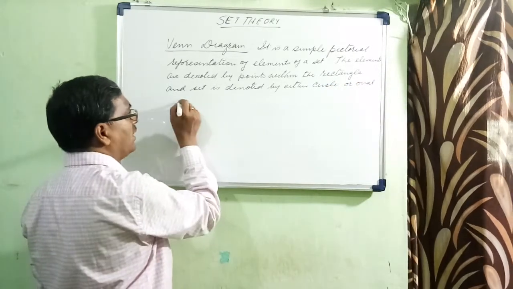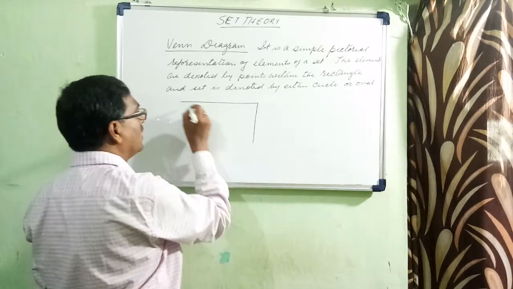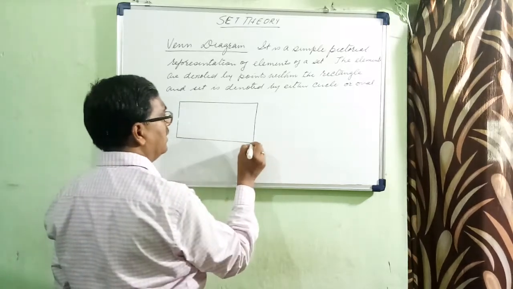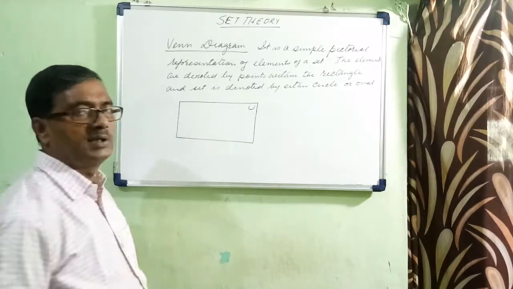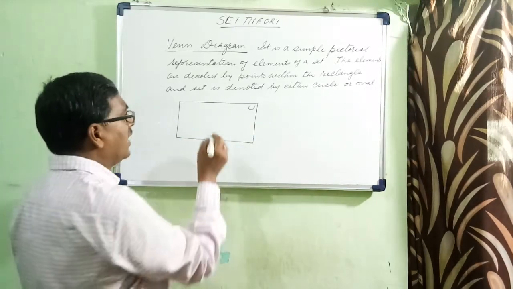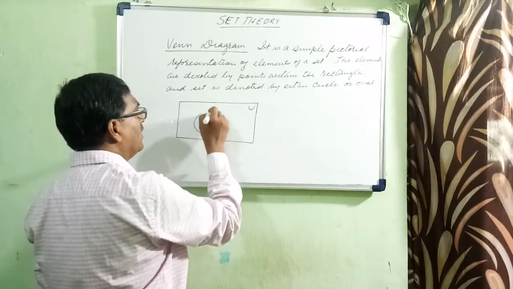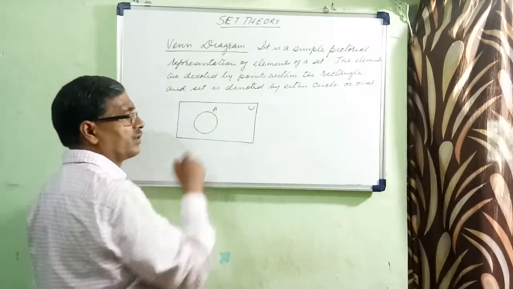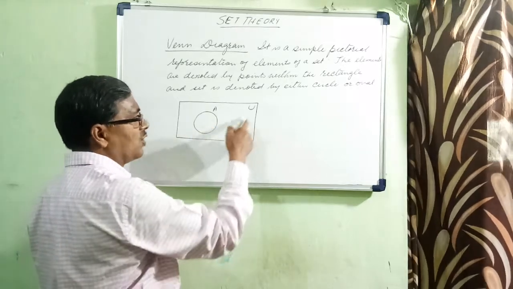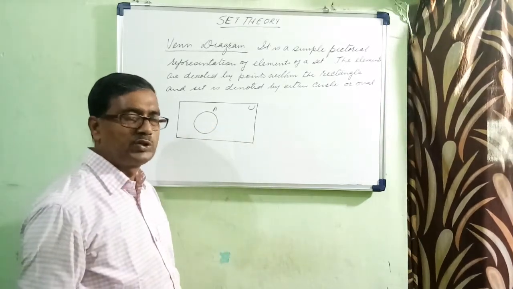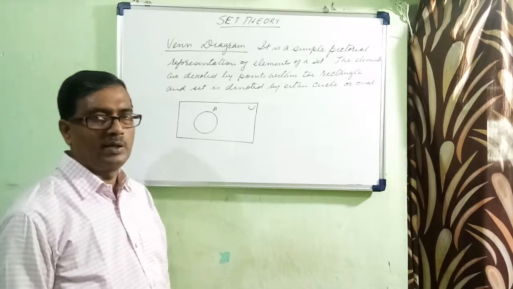This is a circle C. If I say, we will write here U, which means this is your universal set. And when I take A, that is your A, it means all the elements of A are the elements of U. So this is what we call a pictorial diagram.